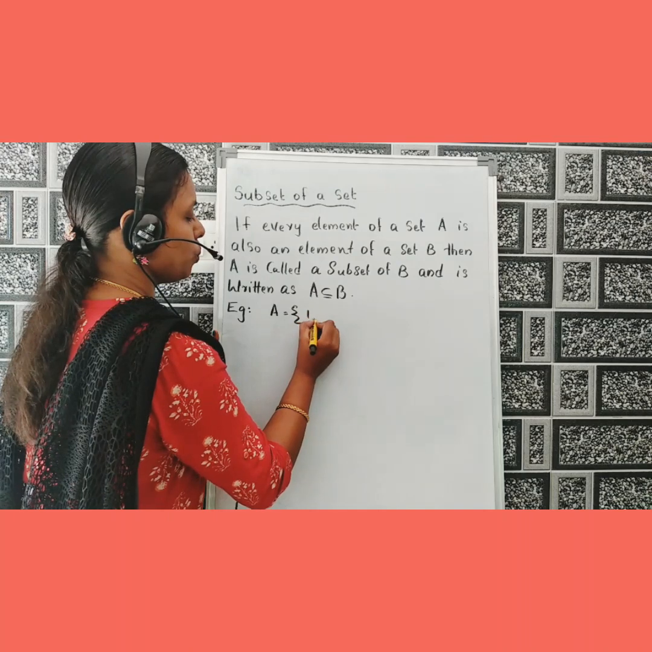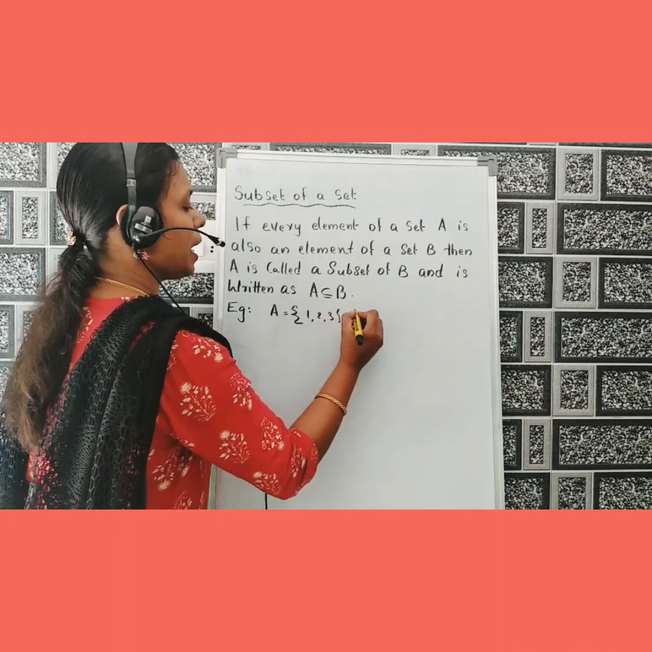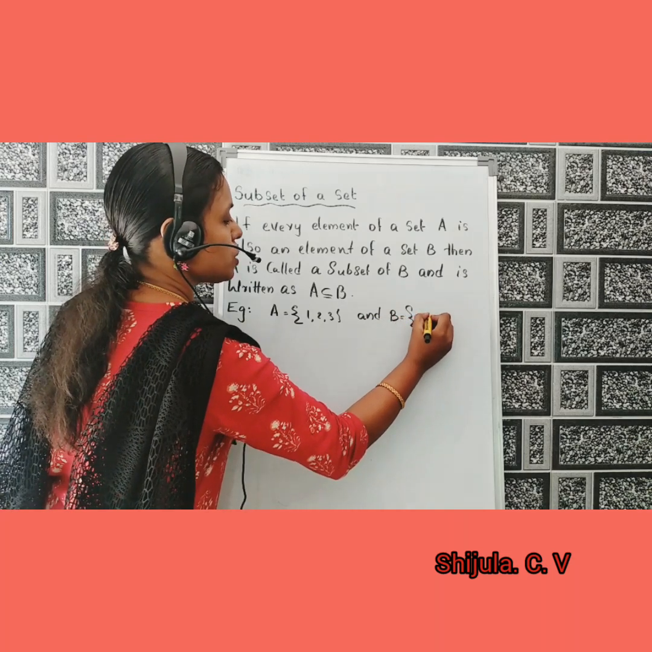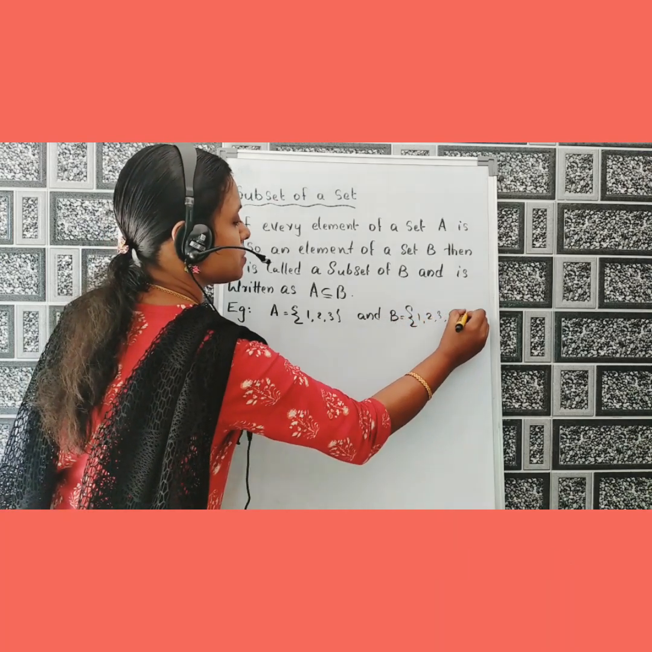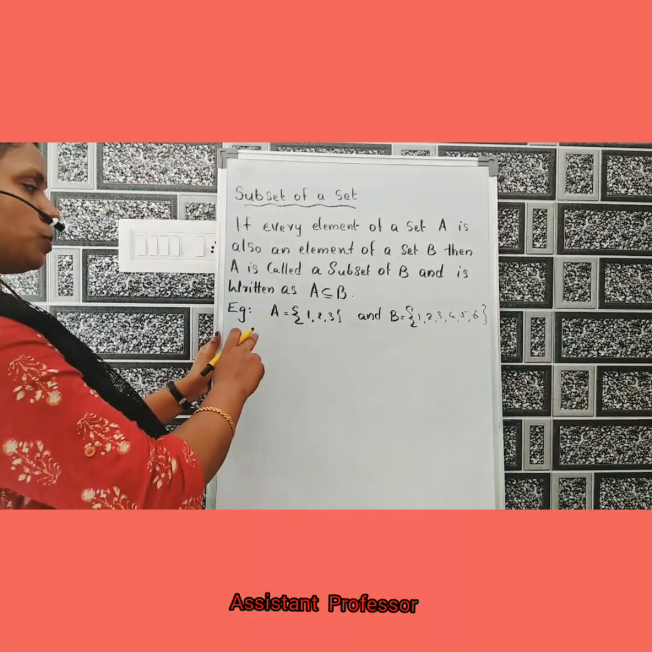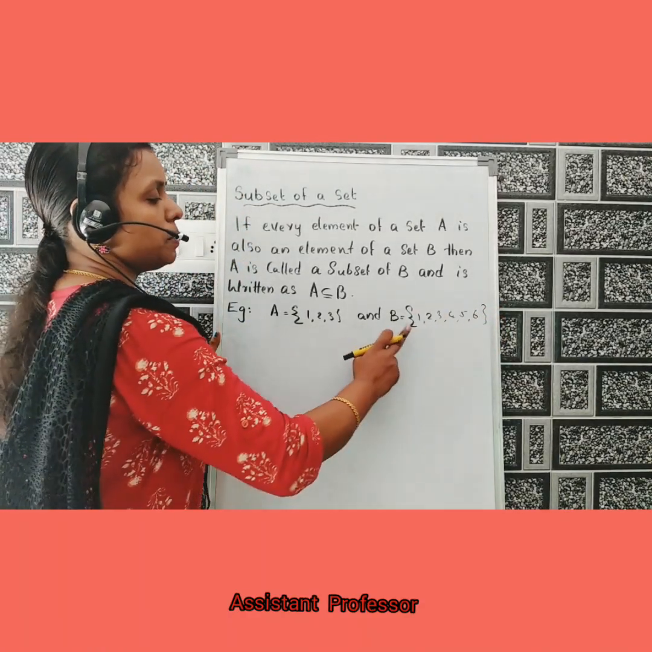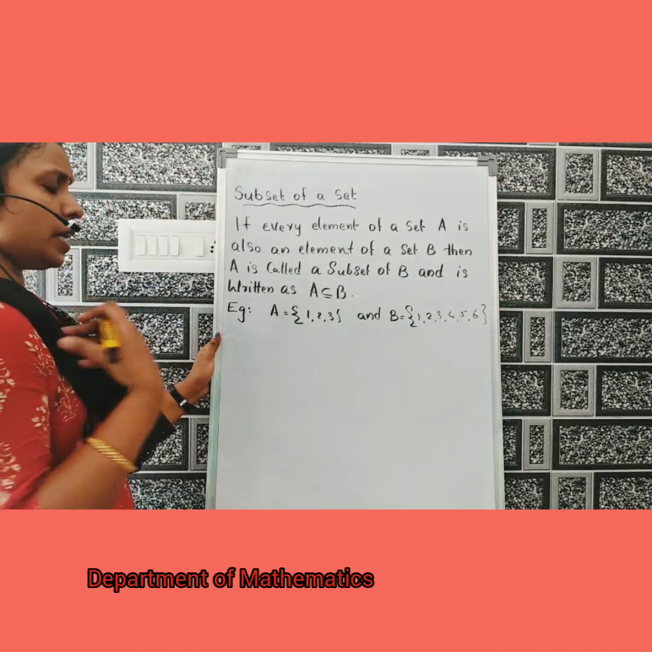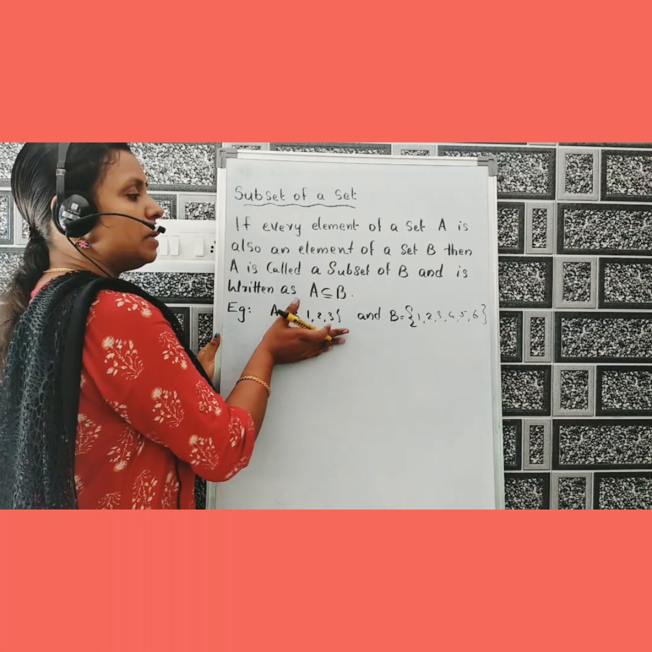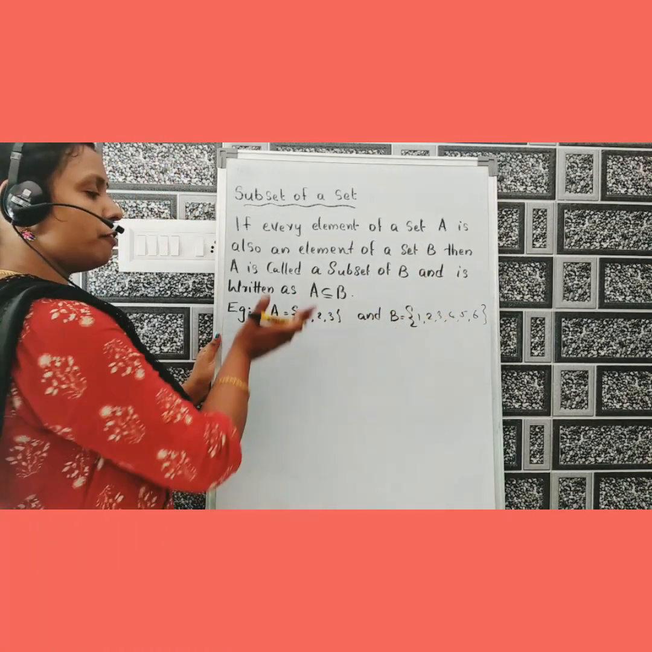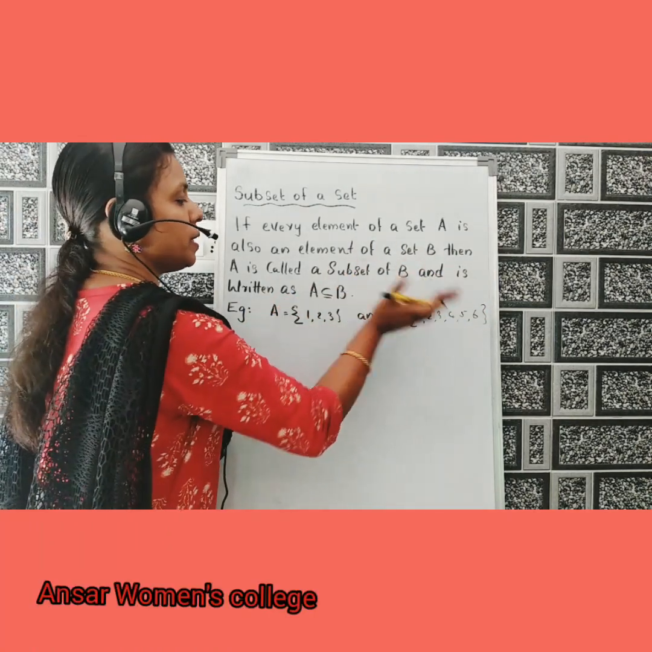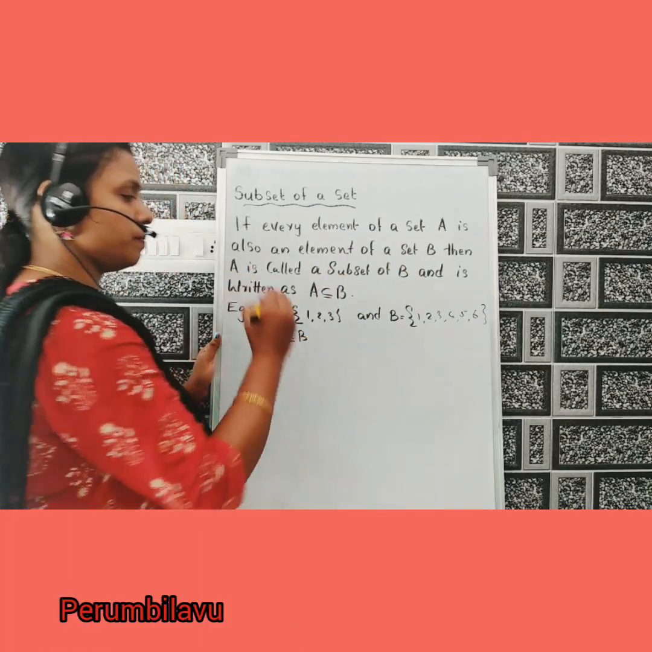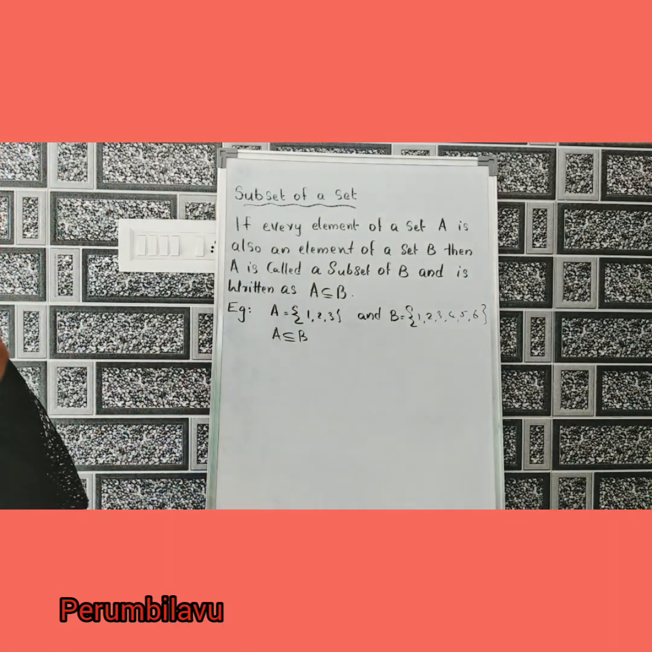Okay, set A is equal to {1, 2, 3} and B is equal to {1, 2, 3, 4, 5, 6}. Here, every element of A belongs to B. If every element of A belongs to B, then we say that A is a subset of B.